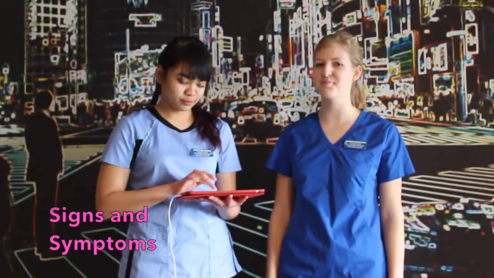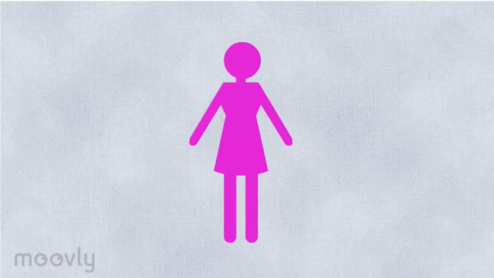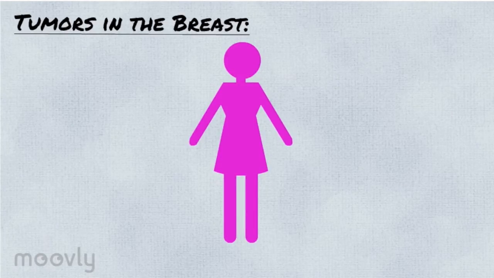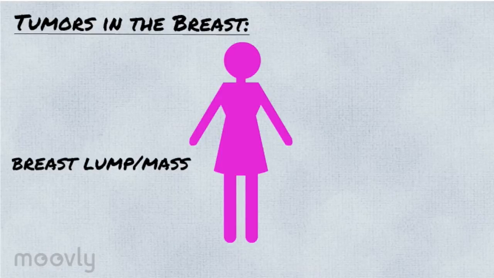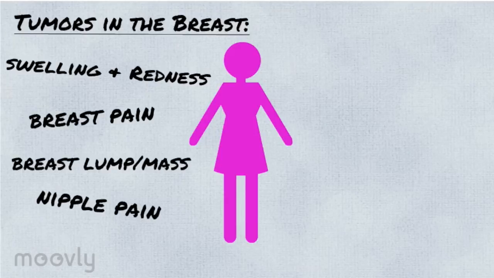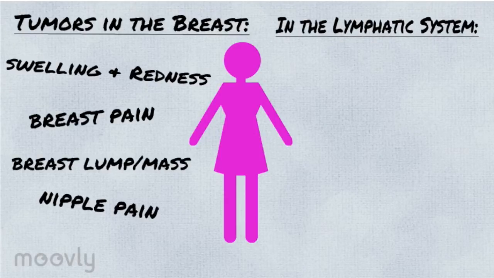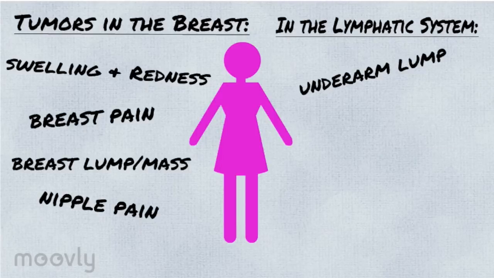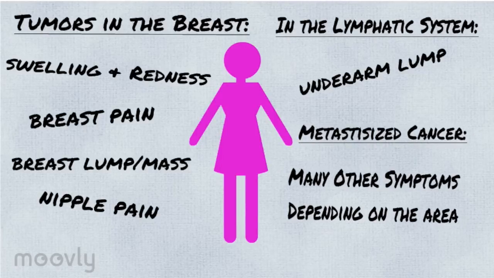Signs and symptoms. Tumors in the breast can cause symptoms such as a new lump or mass in the breast, swelling and redness of the breast, breast pain, and nipple pain. If tumors spread into the lymphatic system, they can cause lumps in the underarm area. Many other symptoms can occur in other areas of the body, depending on where the cancer metastasizes.